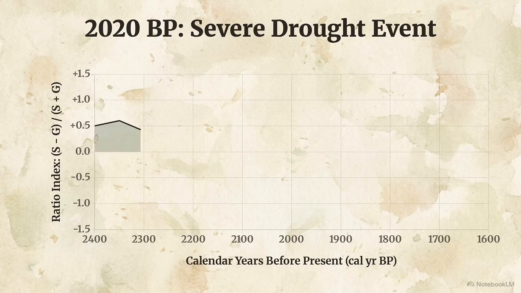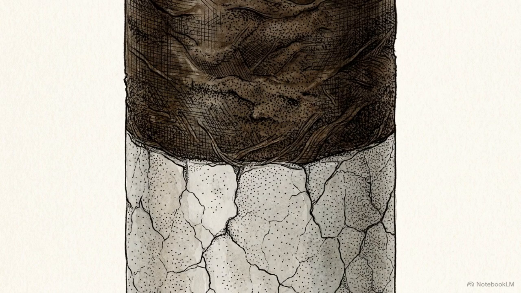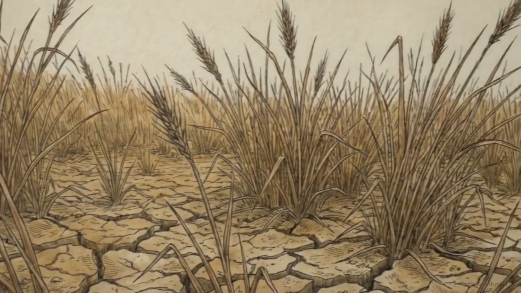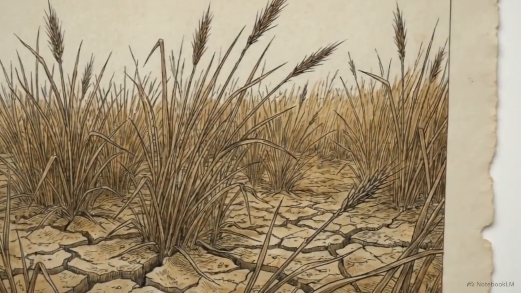Looking at proxy data from the Kingston Meadow cores, we focus on the period leading up to 20 years before present. Exactly at this moment, there is a sudden, sharp negative plunge in the ratio, driven by a massive spike in grass pollen. This botanical spike perfectly correlates with physical sediment evidence from the core samples, which show a drastic shift from rich organic peat to dry clay at this exact time. This rapid biological inversion from sedge to grass is undeniable proof that the meadow's water table completely collapsed.